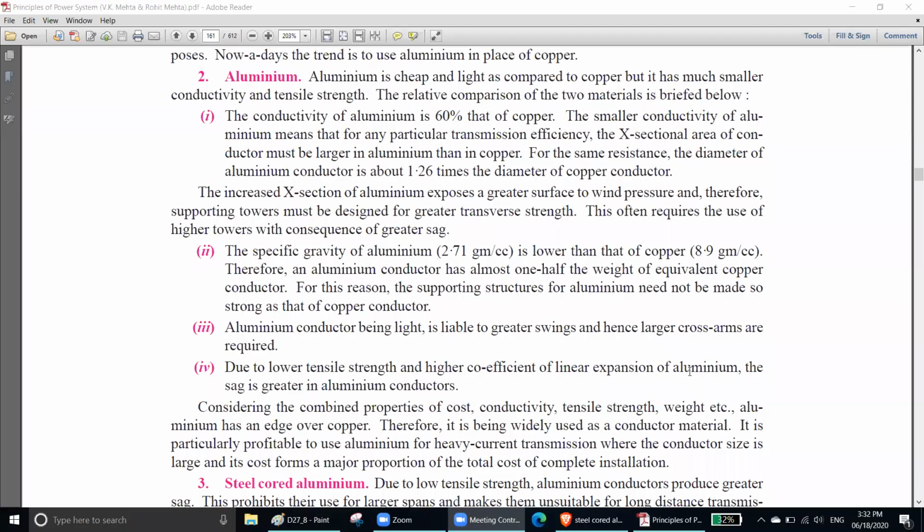Now, this is an advantage of aluminum. Number one, the specific gravity of aluminum is 2.71 gram per cc. That means every cc of aluminum weighs 2.71 gram, whereas copper is 8.9 gram per cc, more than 3 times heavier than aluminum.